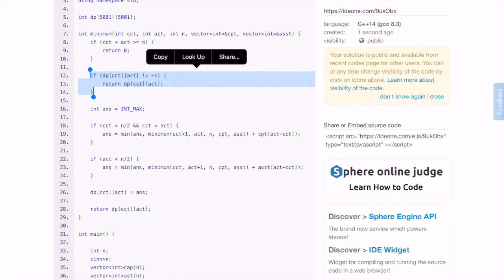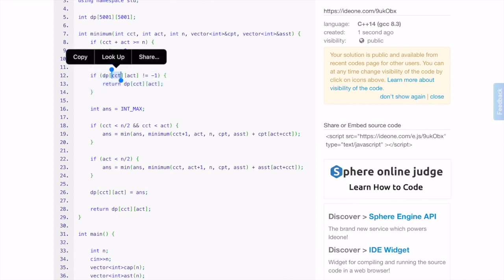So time and again in DP, what we need to do is to figure out what is getting repeated, and then we just start remembering the values that are repeating again and again, so that we do not calculate that subproblem again. And the other most important concept is to find out what are the variables against which the values are repeating. So in this case, it was the count of captains and the count of assistant captains that we have chosen, against which they were repeating.